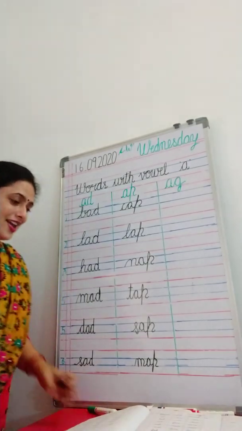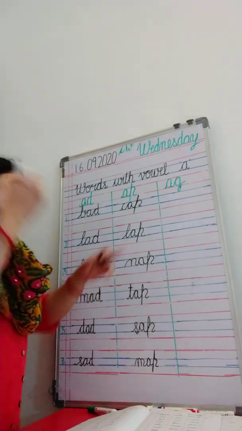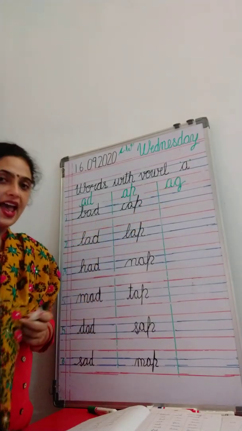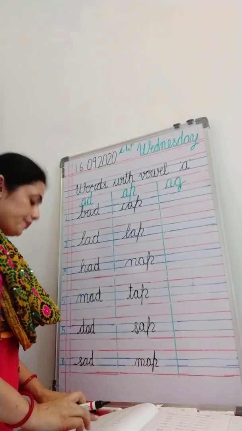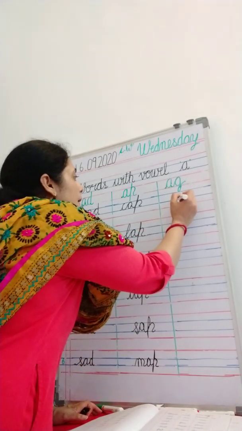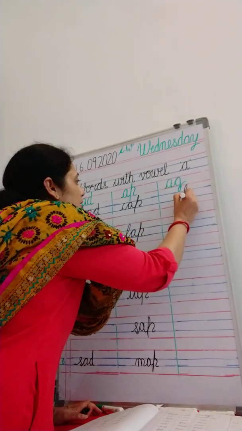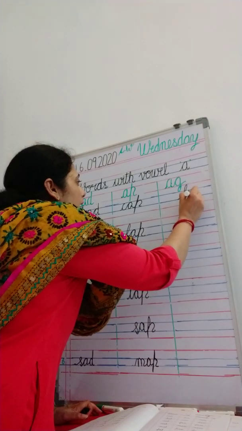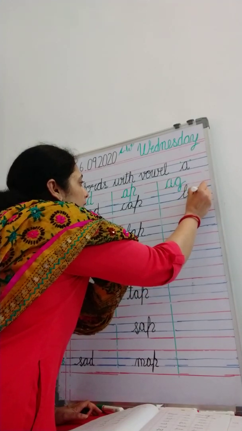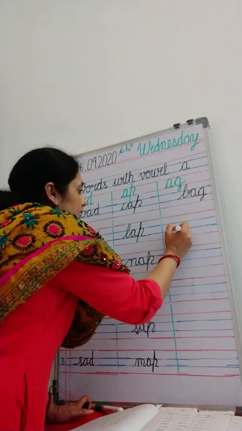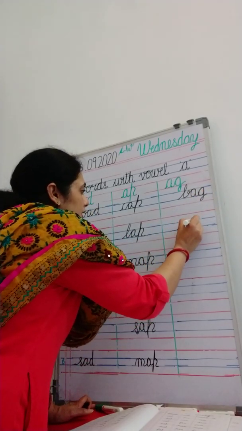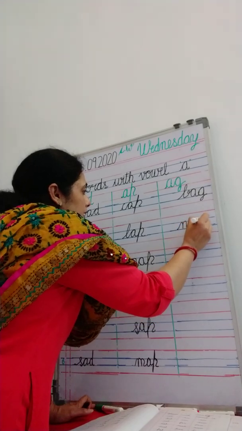Yes? Okay. Now we are left with this family. This is ag. So let's make some words with this family. Bag, B, a, g, bag. Nag, N, ag, nag.